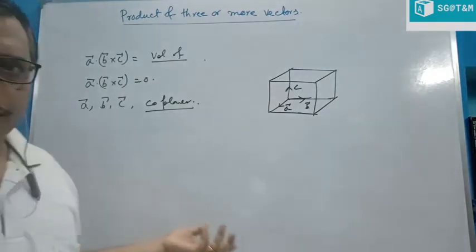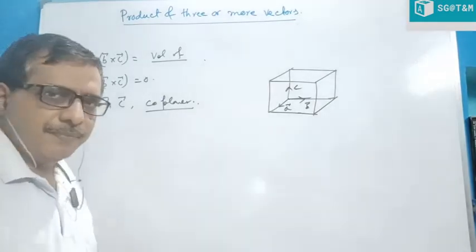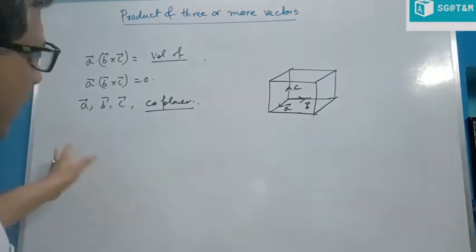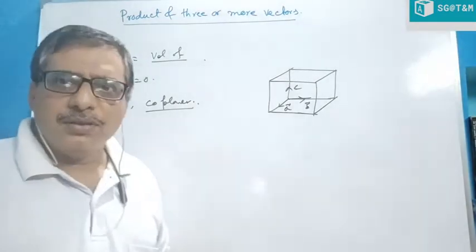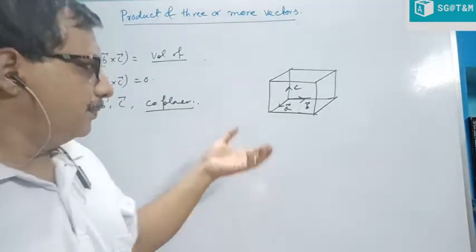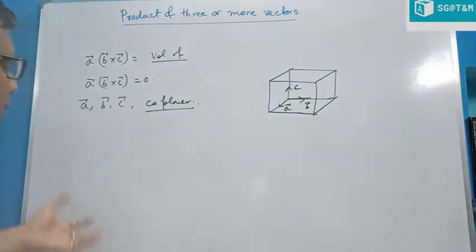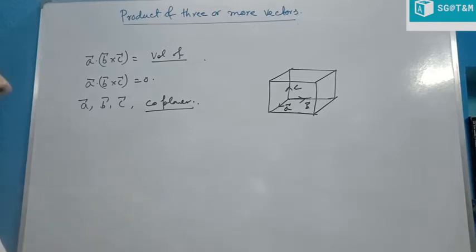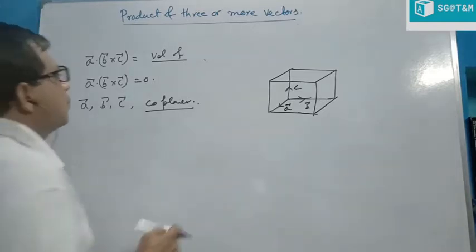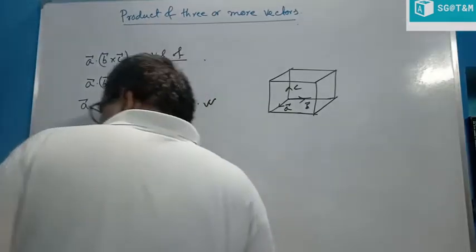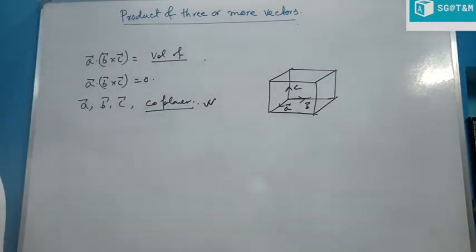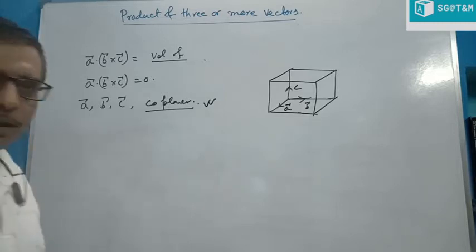Just find the coefficient determinant, which is known to all of you. If the value of the determinant is 0, then we can conclude the volume is 0. So, very easy. To prove three vectors are coplanar, just find A dot B cross C. Clear to all of you?